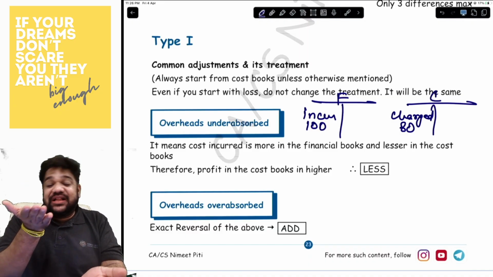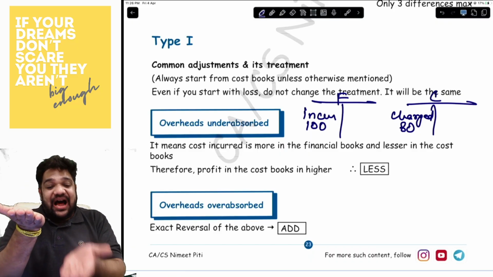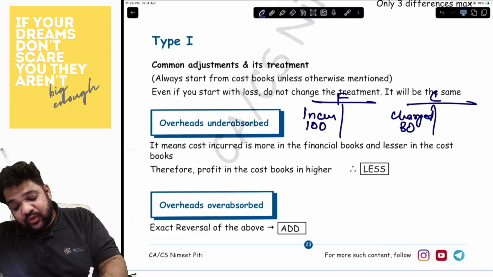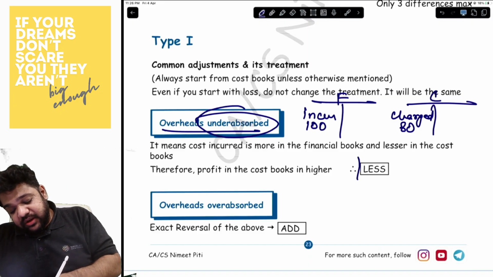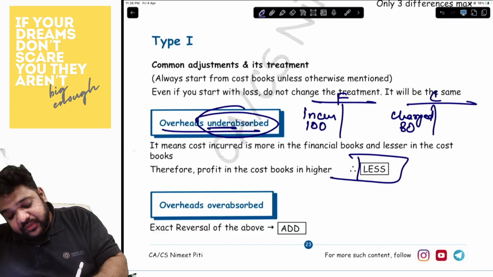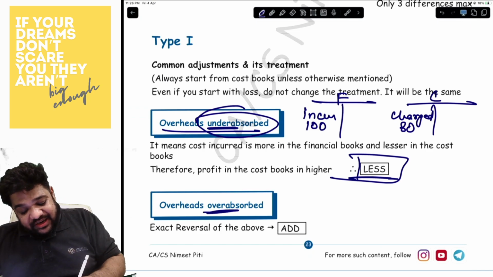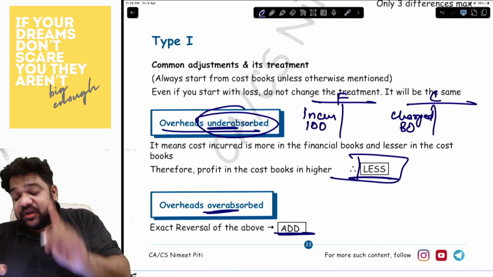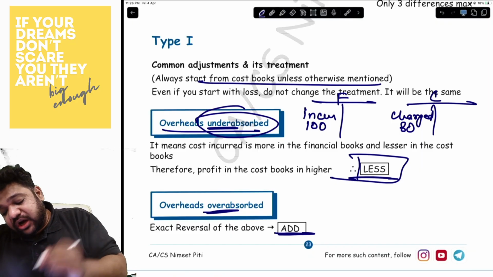So what do you do with the cost books? See, basically you have to match the financial books. So since the cost is higher and the financial books profit is lower, you reduce. So factory overheads or admin overheads or selling and distribution, if they are under absorbed, you less. Acha, a shorter way to understand this: under is minus. If under is minus, over is what? Add.